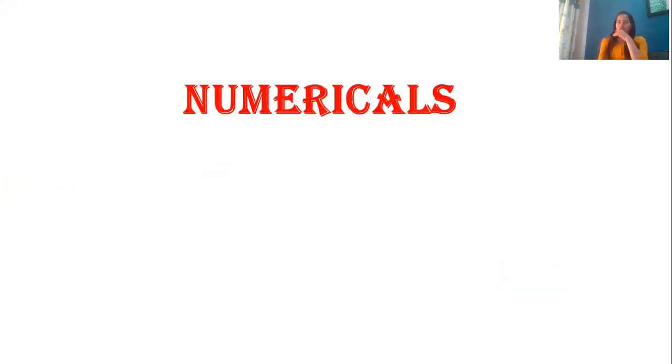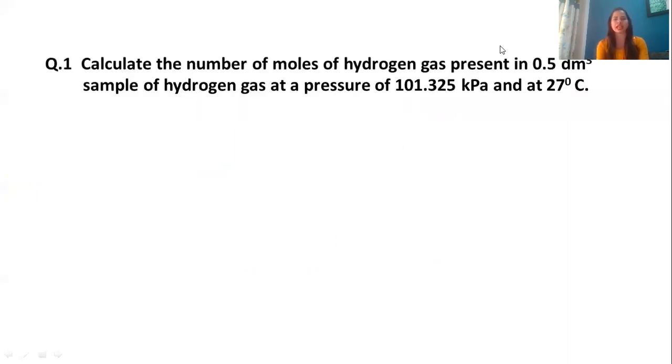Let's solve some numericals based on the ideal gas equation and combined ideal gas equation. You can see the ideal gas equation was PV is equal to nRT. Combined ideal gas equation is what? P1V1 upon T1 is equal to P2V2 upon T2. First question we have: calculate the number of moles of hydrogen gas present in a 0.5 dm cube sample of hydrogen gas at a pressure of 101.325 kilopascal and at 27 degrees Celsius.